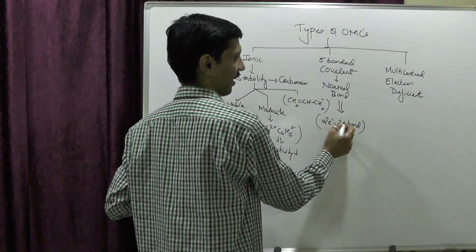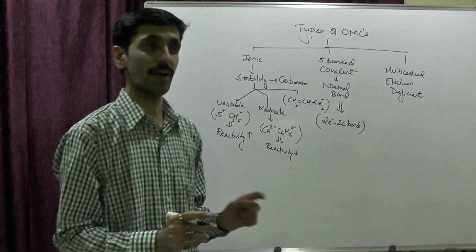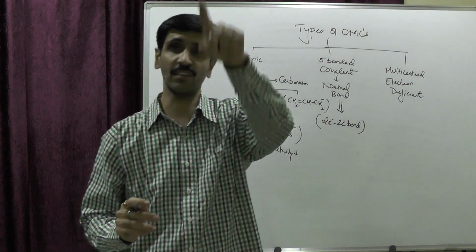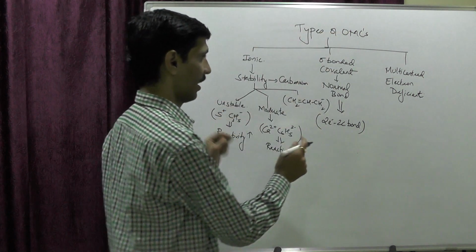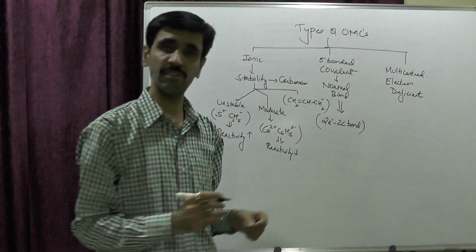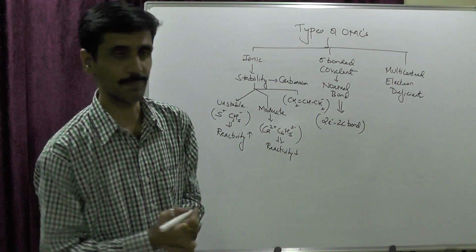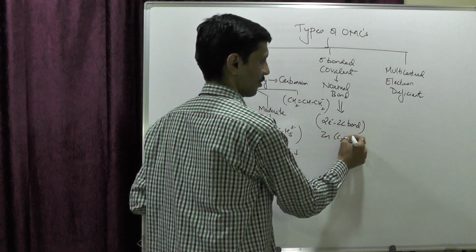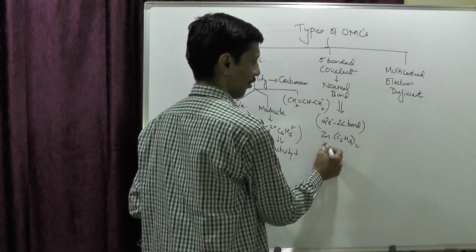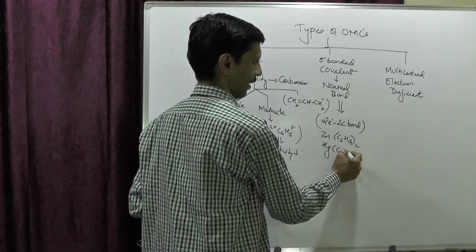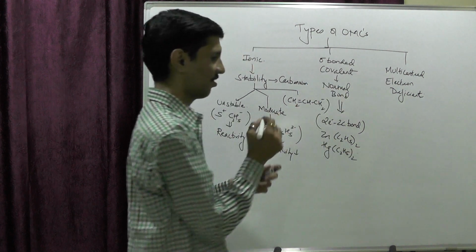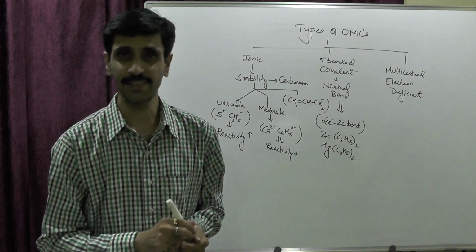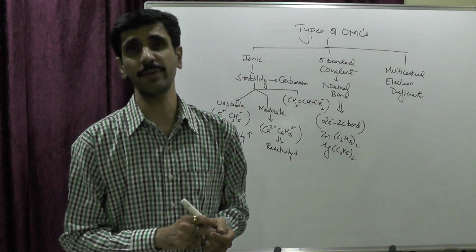Because the force of attraction exists between the two species, so I got two centers, and because there is going to be only one bond containing two electrons, we say it's going to be a two-electron, two-center bond. Alright, I give you some examples also, and that is Zn(C2H5)2, or we can also go for Hg(C2H5)2. Okay, so this comes under the category of sigma bonded covalent organometallic compounds.